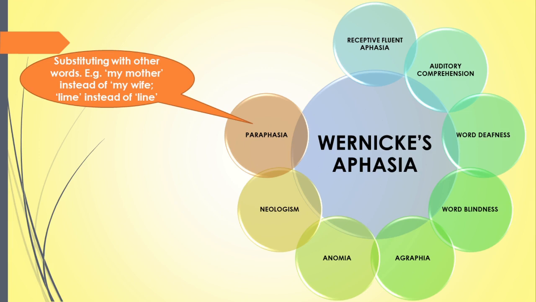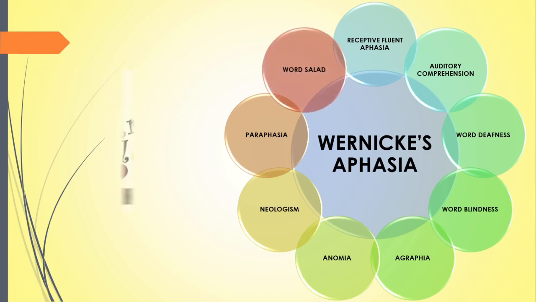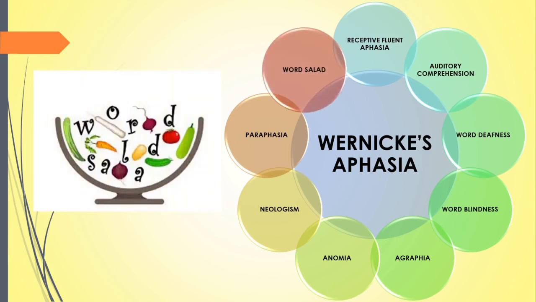All the confusions associated with phonemes while speaking results in what is called word salad. That is, the Wernicke's aphasic patient speaks a lot, very fluently. He uses long sentences with new words, but the speech is meaningless. He can't even recognize the grammatical errors in his speech, and also he can't comprehend or understand what is being told to him.